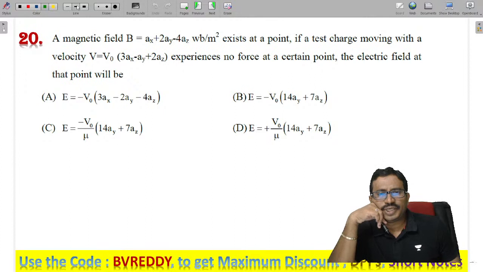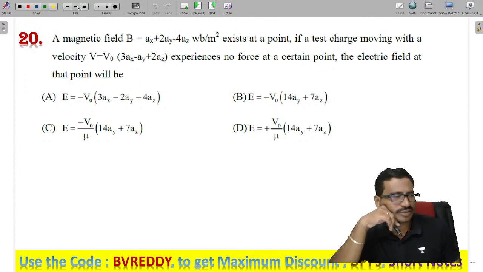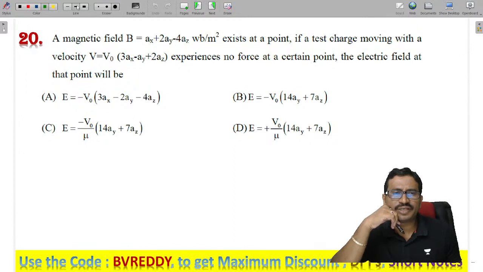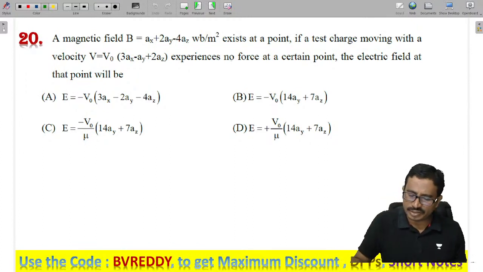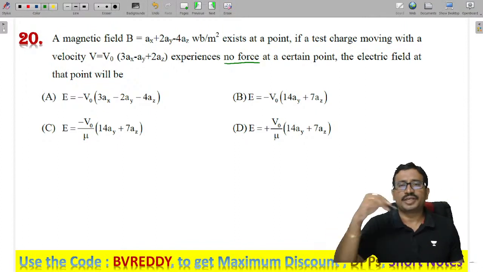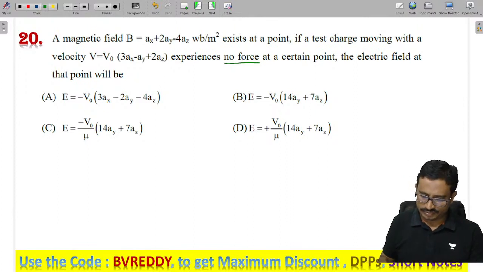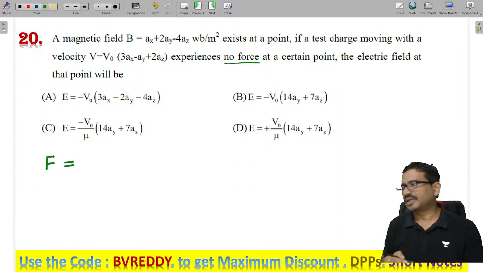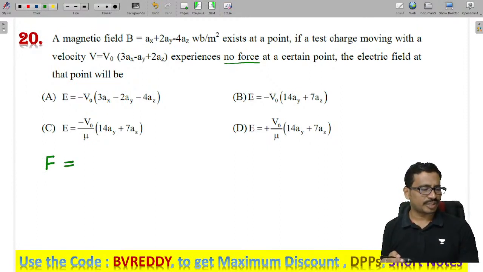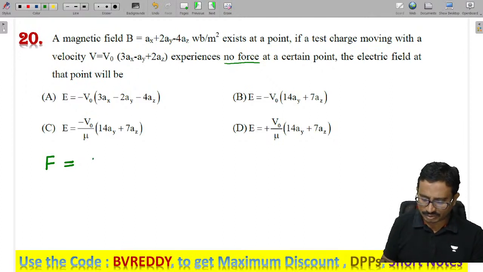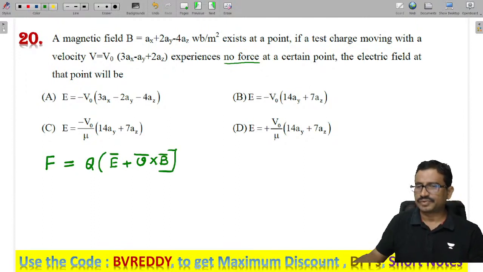A magnetic field B exists at a point if a test charge moving with a velocity v experiences no force at that point. The electric field at that point is... Now the force acting on a charged particle under the effect of both electric and magnetic fields is given by the Lorentz force equation, which is Q times (E plus V cross B).